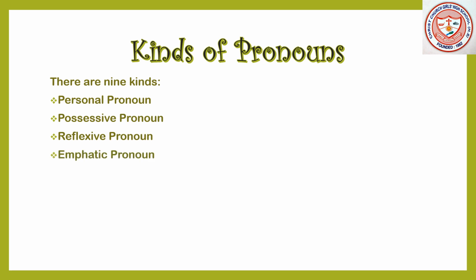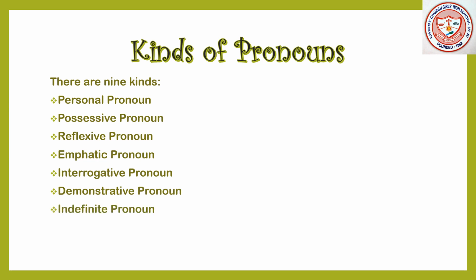Fourth one is emphatic pronoun. Fifth one is interrogative pronoun. Sixth one is demonstrative pronoun. Seventh one is indefinite pronoun. Next is distributive pronoun, and the ninth one is relative pronoun. Clear?